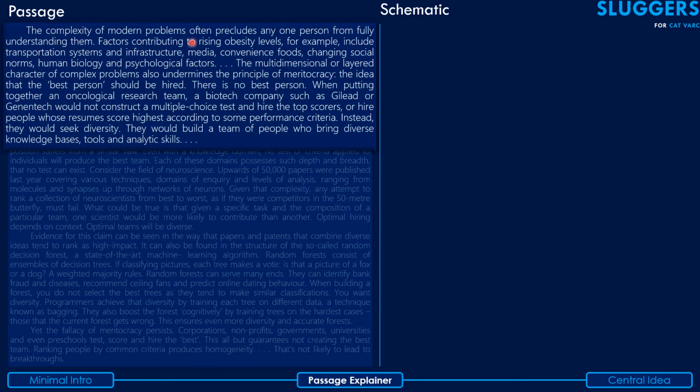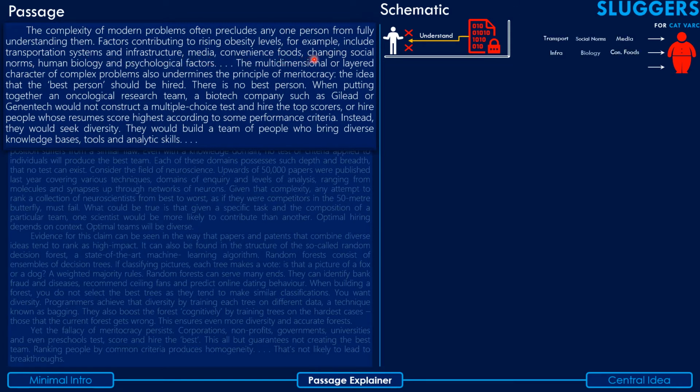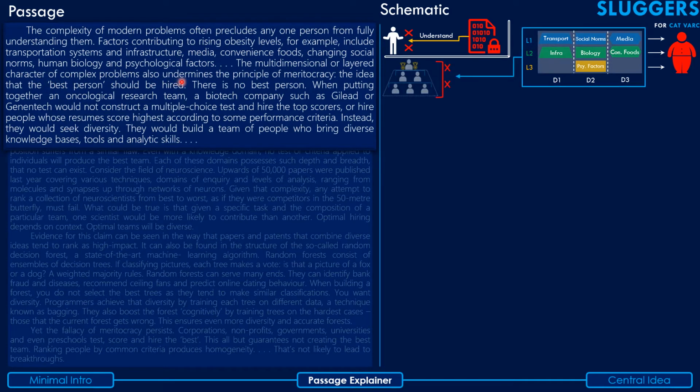The complexity of modern problems often precludes any one person from fully understanding them. Factors contributing to rising obesity levels, for example, include transportation systems, infrastructure, media, convenience foods, changing social norms, human biology, and psychological factors. The multidimensional or layered character of complex problems also undermines the principle of meritocracy, the idea that the best person should be hired.